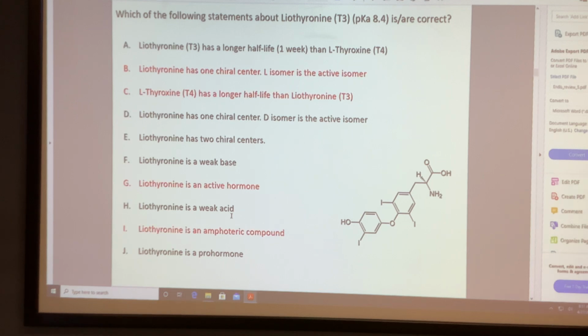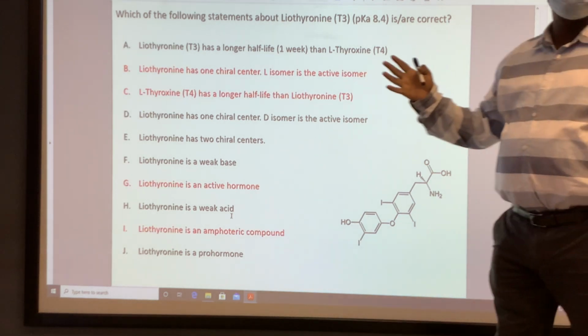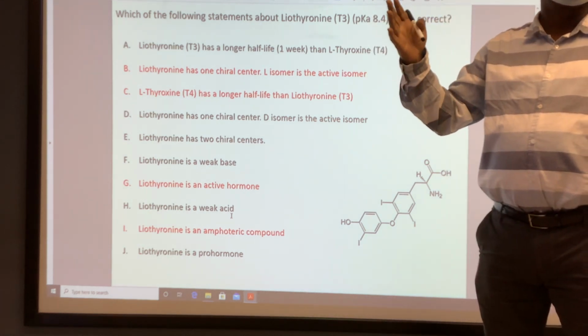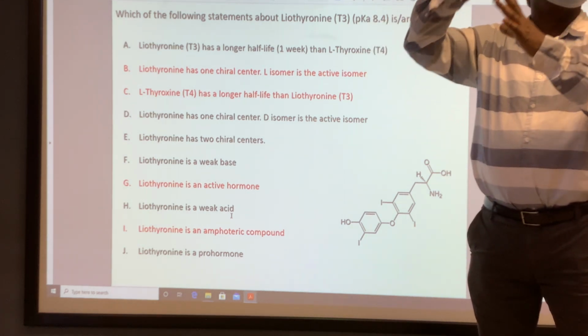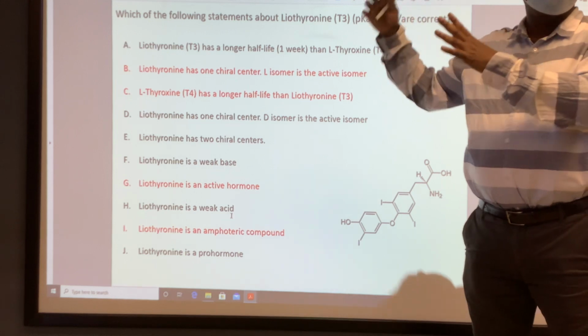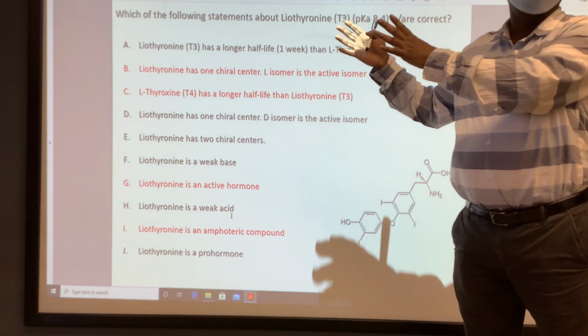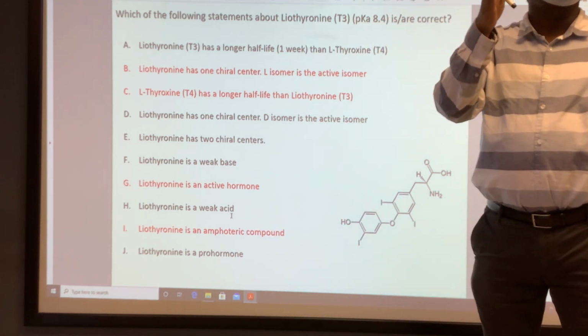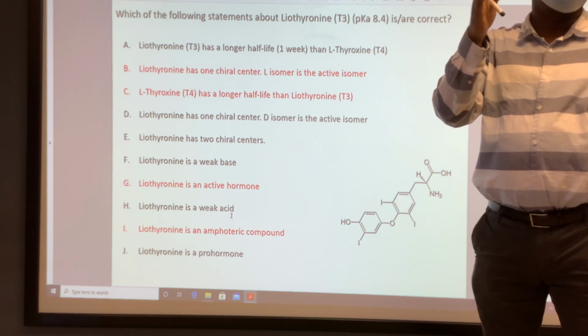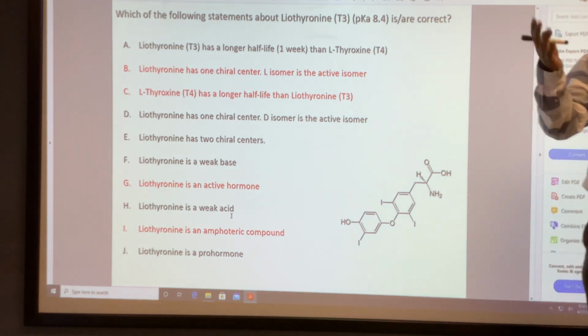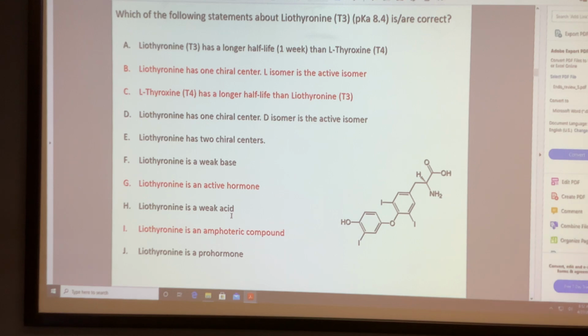Which one has a longer half-life? T4. T4, that is the prohormone, has a longer half-life. Whenever needed, the prohormone T4 is converted to T3, that is for shorter duration of action. T4 is storage, not active, and T3 is the active one.